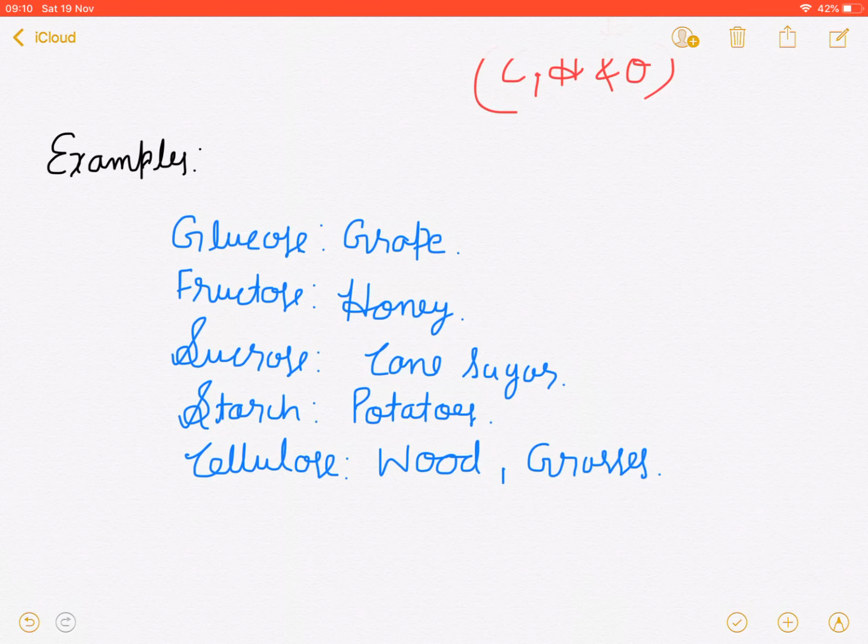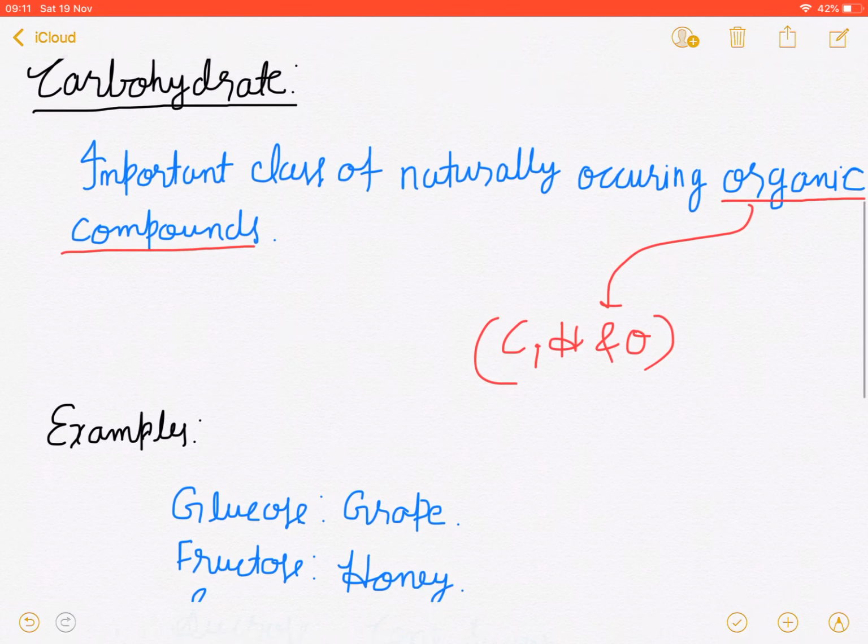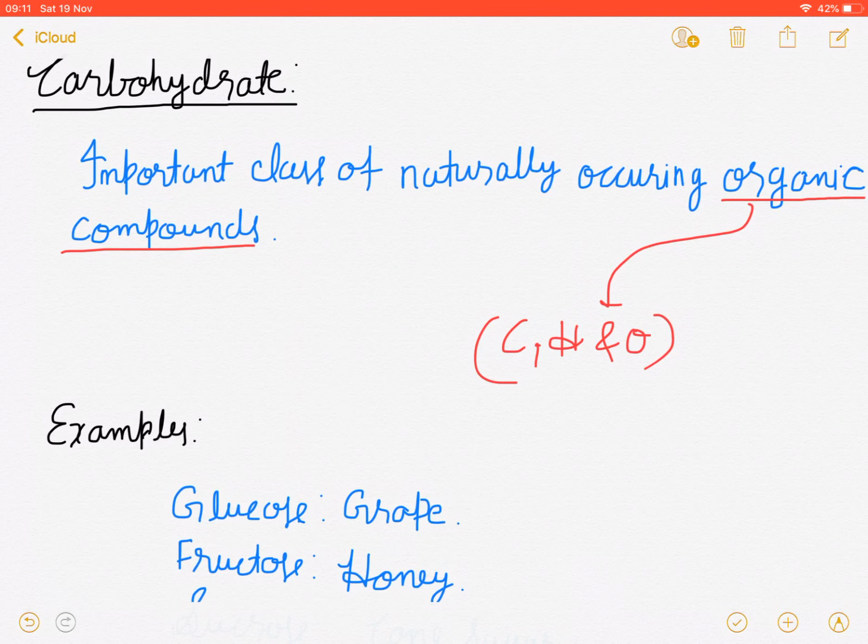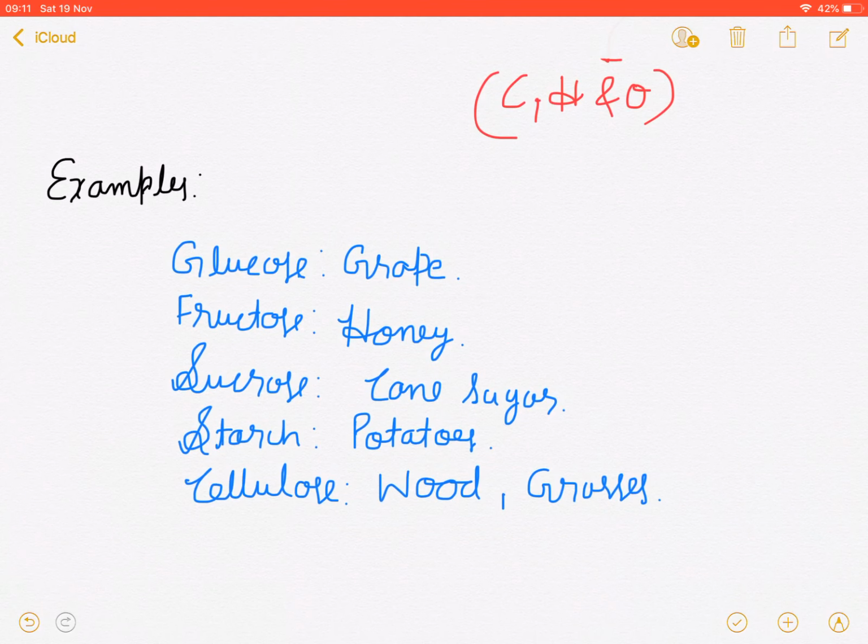Glucose is found in grape. Fructose is found in honey. Sucrose is found in sugarcane. Starch is found in potatoes, and cellulose is found in wood and grasses. And all these, glucose, fructose, sucrose, starch, cellulose, are an important class of naturally occurring organic compounds. That means they are composed of carbon, hydrogen, and oxygen.